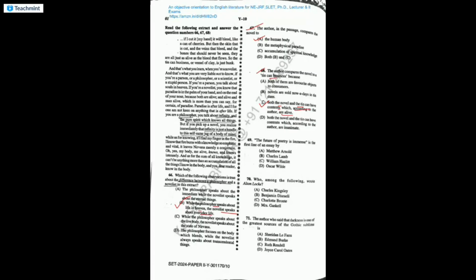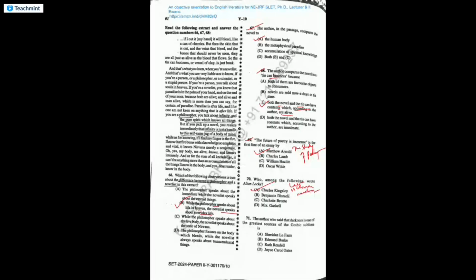The future of poetry is immense, is the first line of an essay by Matthew Arnold. The name of the essay is The Study of Poetry. Who among the following wrote Alton Locke? So Alton Locke is written by Charles Kingsley. He is a Victorian novelist, late Victorian novelist.